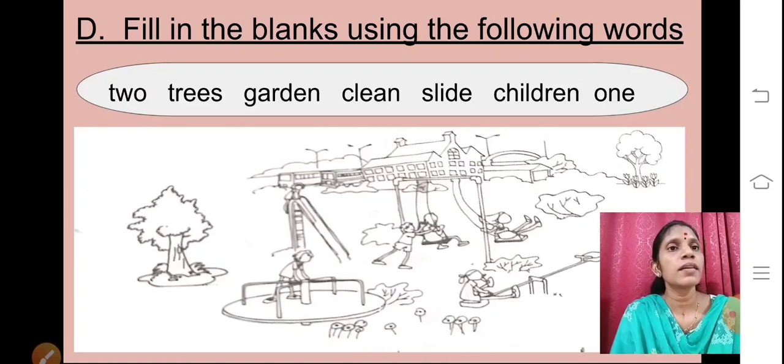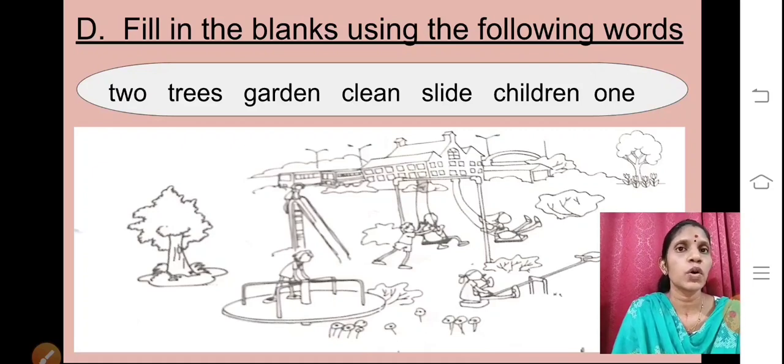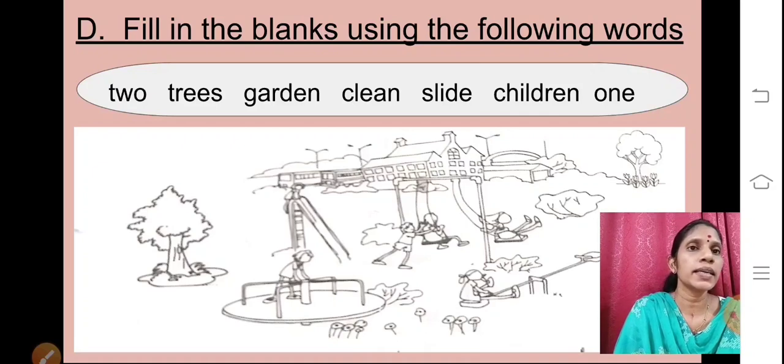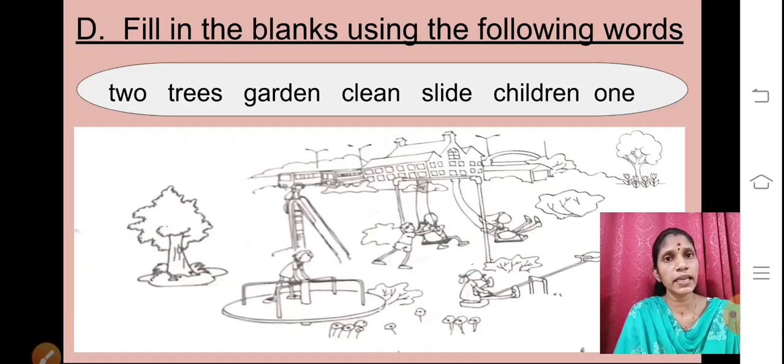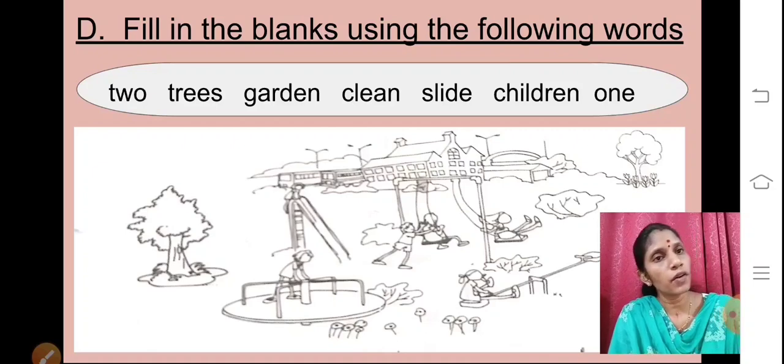We will read the words first: 2, trees, garden, clean, slide, children, 1. We will repeat the words again: 2, trees, garden, clean, slide, children, and 1.